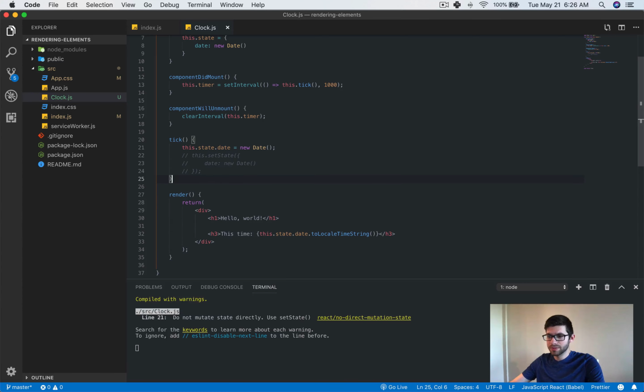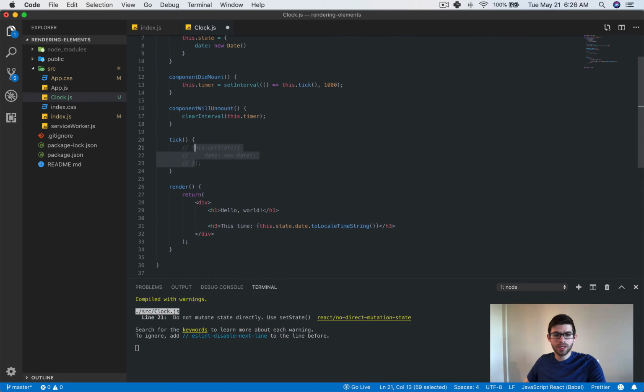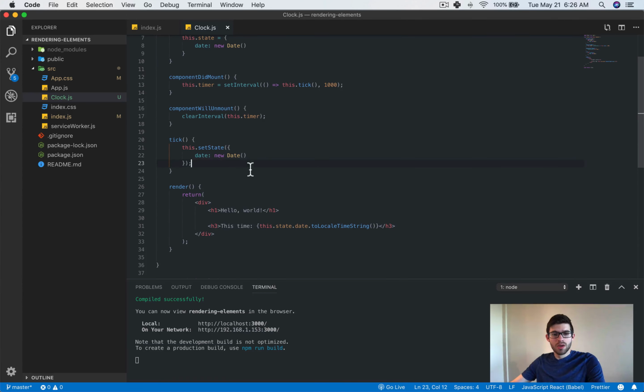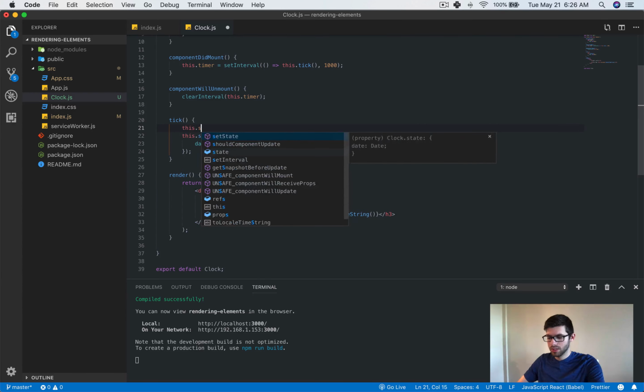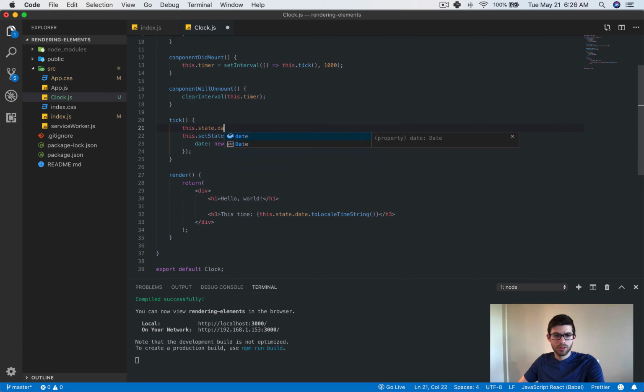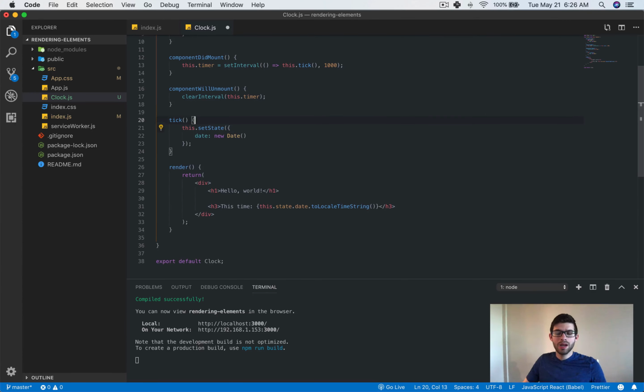And the reason for this is that we only want to use this.state inside of the constructor. That's how we initially set whatever state is. But outside of that, whenever we're going to update state, once it's already been set, we want to use this setState method, and the reason is because state is asynchronous, or it can be asynchronous, which means that if you do this.state.date and update it that way, it might not actually equal what you think it's going to equal when you're updating it.